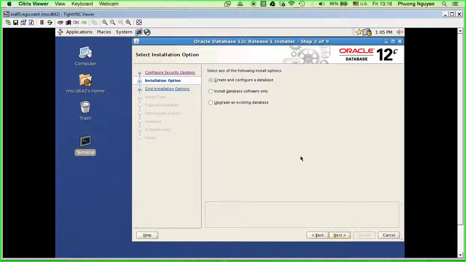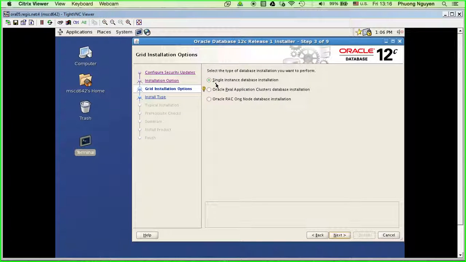All right, the next screen, it will ask if I want to create and configure a database or install database software only. This is what we do. We only install the binary file. So, okay, I'm gonna do install the database software only. The term binary files means the database software. So people use it back and forth. Okay, I'm gonna do next.